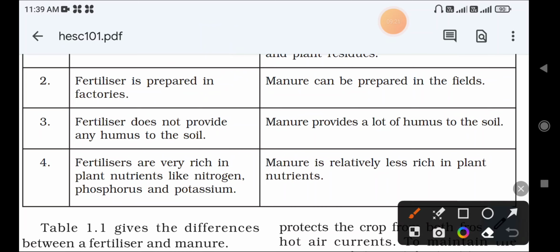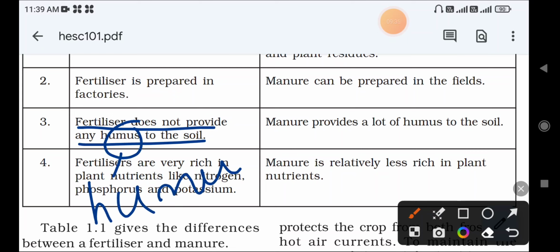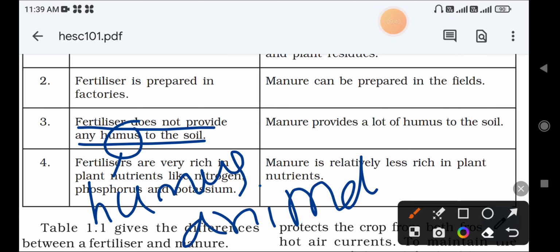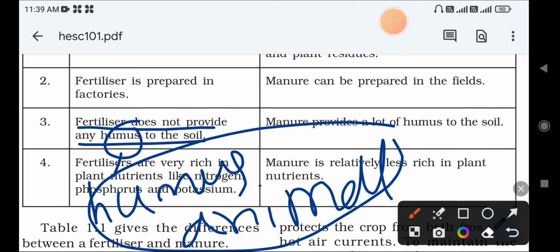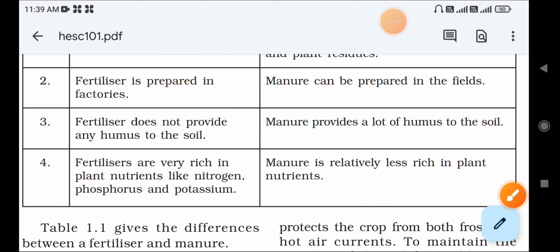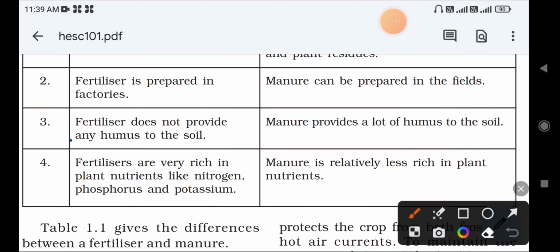Okay, another difference between manure and fertilizer is that fertilizer does not provide any humus to the soil. What is the meaning of humus? Humus is the decaying particles of animals, it is called humus. Remember that humus is the decaying particles of animals. Fertilizer does not increase the humus in the soil.